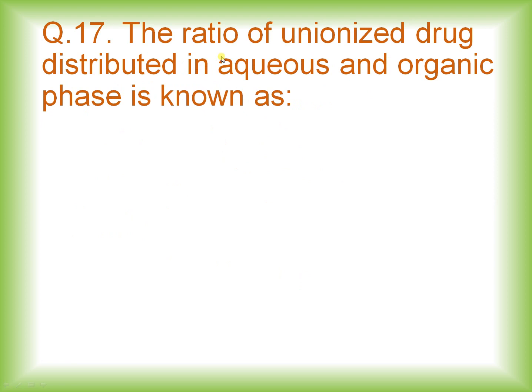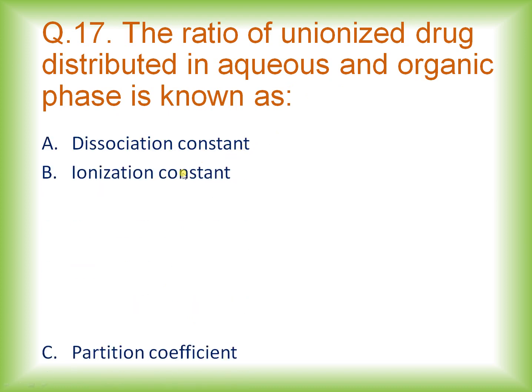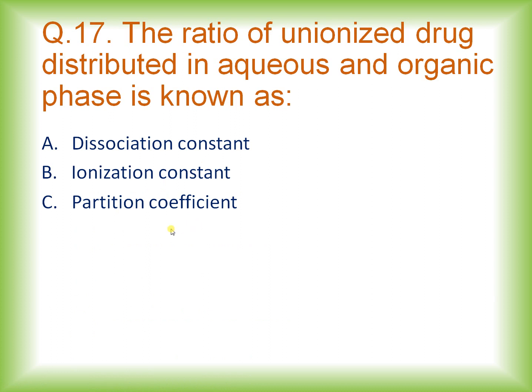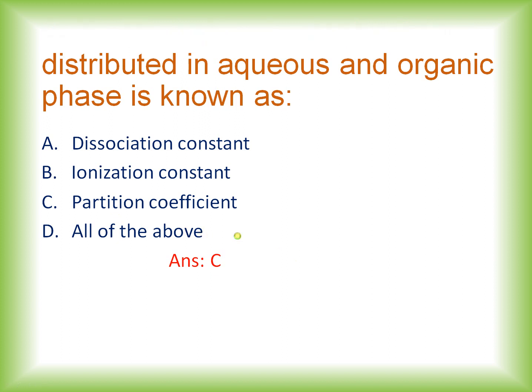Question number 17. The ratio of unionized drug distributed in aqueous and organic phase is known as. So now here we are talking about a ratio of an unionized drug when it is distributed in aqueous and organic phase. So what is it called? The options given are dissociation constant, ionization constant, partition coefficient, all of the above. And the right answer is partition coefficient. So whenever we have a ratio of an unionized drug distributed in aqueous and organic phase, it is known as partition coefficient.